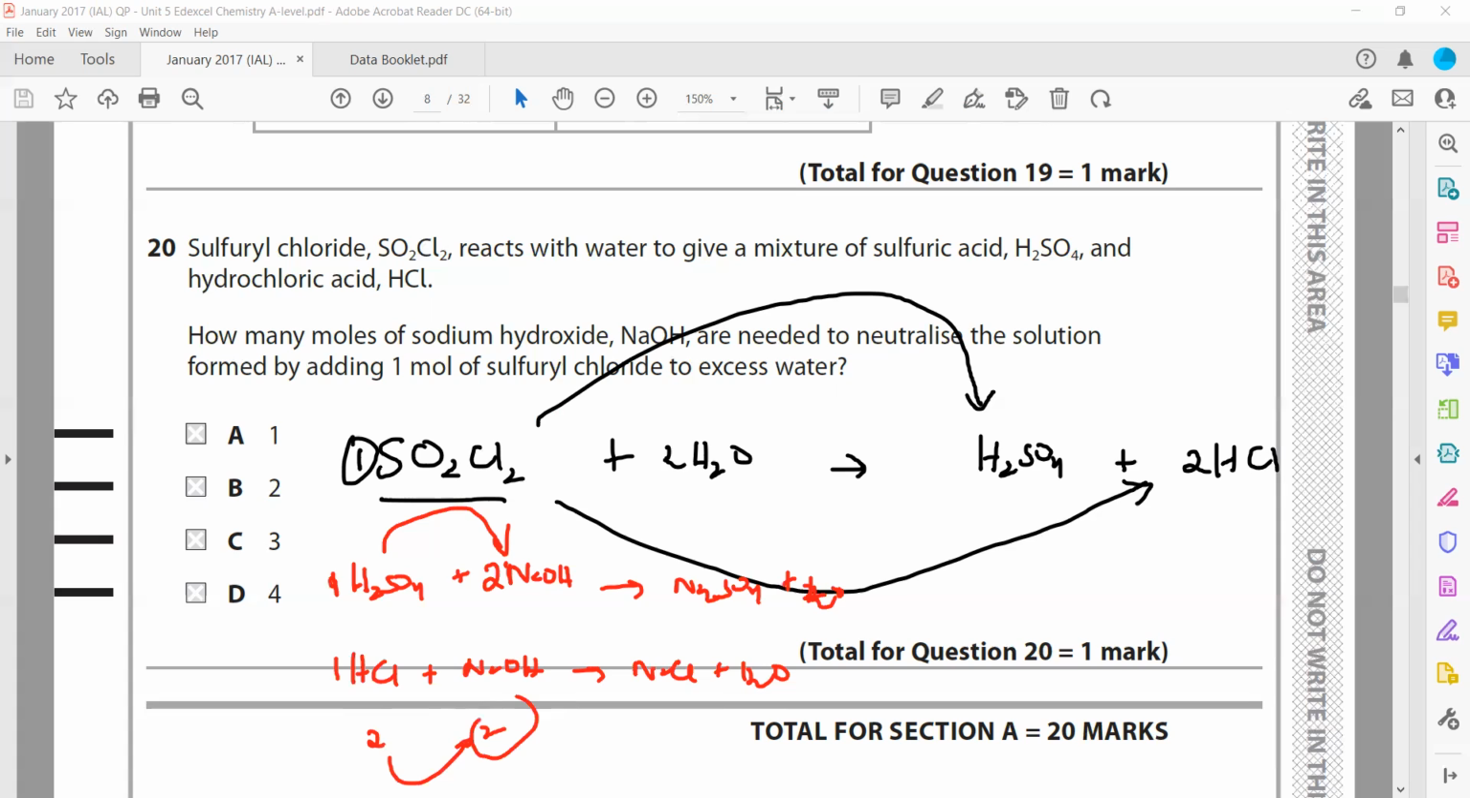So what is the total number of moles of sodium hydroxide needed? 2 moles of NaOH will react with the sulfuric acid, and 2 moles of NaOH will react with the HCl. So the total number of moles we need equals 4 moles. Is it clear?